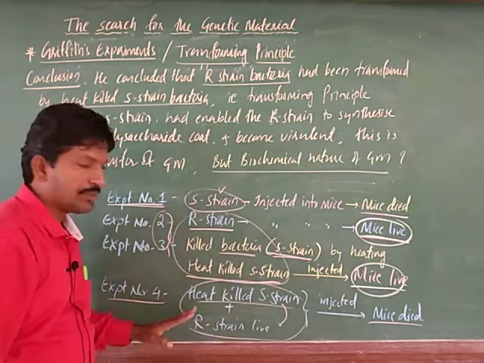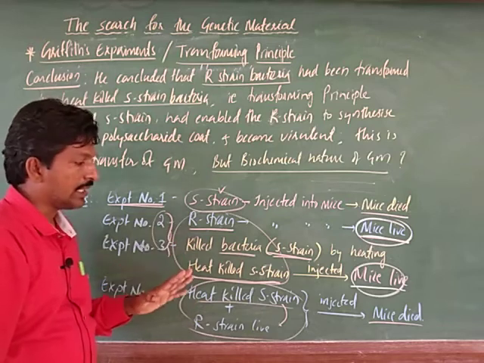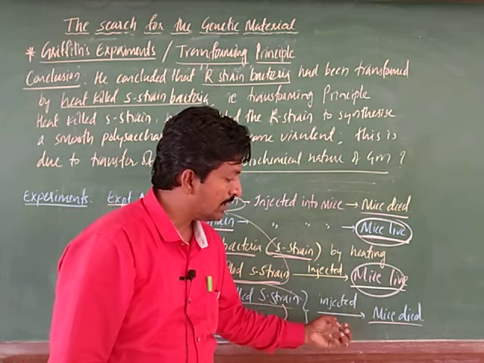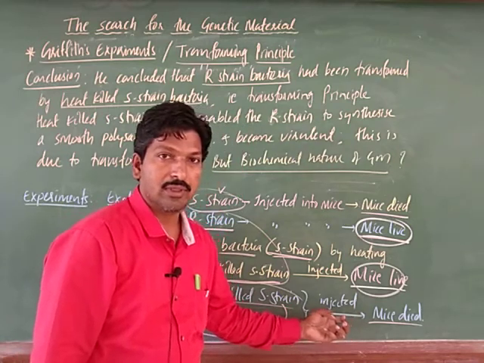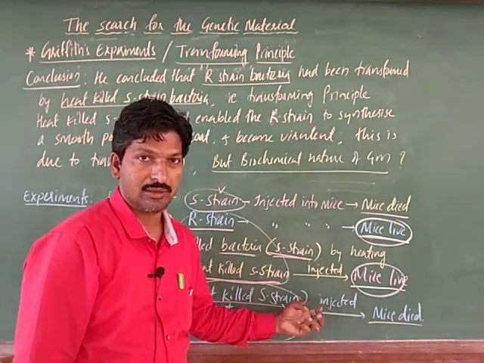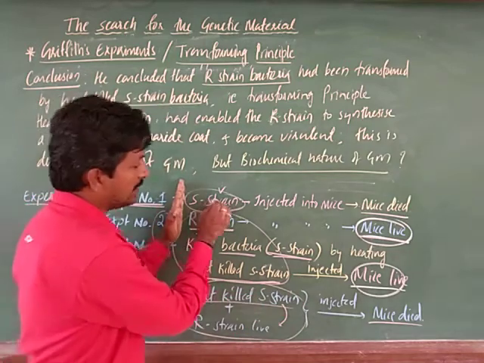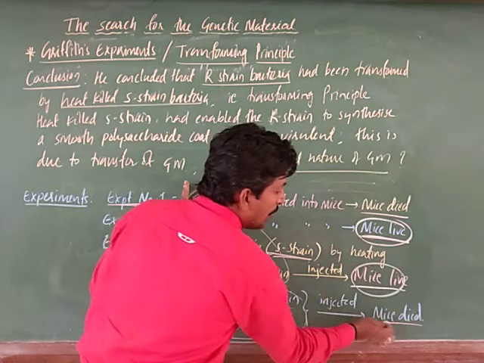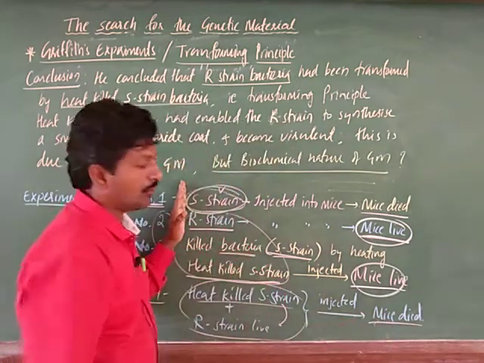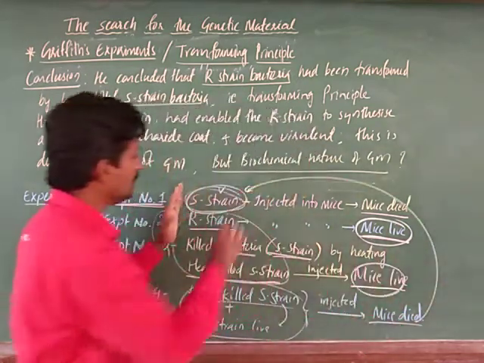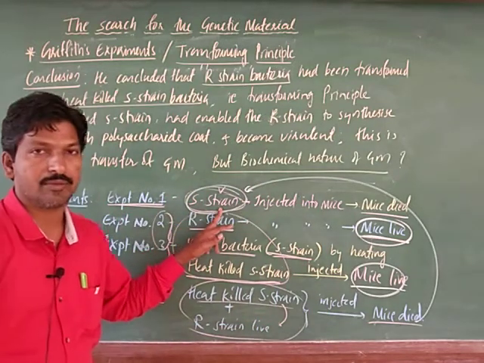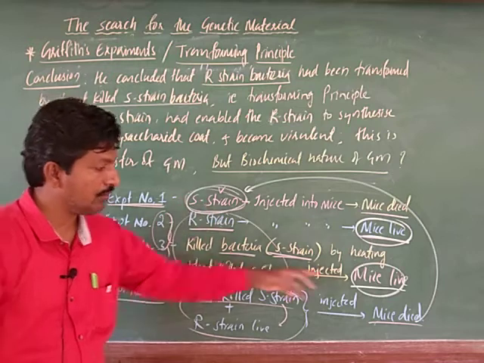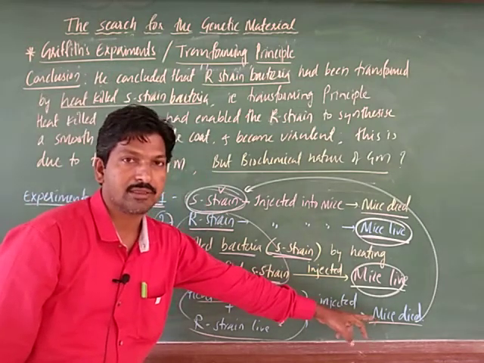By these experiments his conclusion is, and also he extracted the live S strain. Again he extracted live S strain from the dead mice.